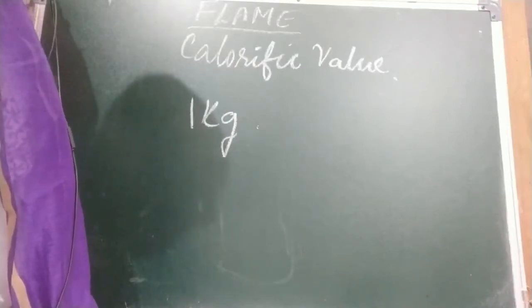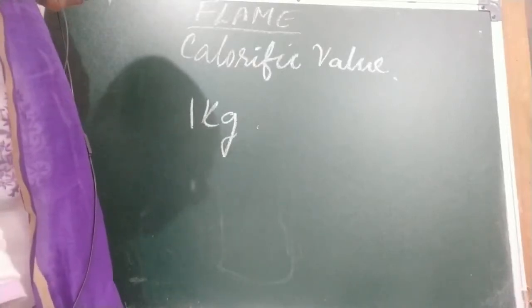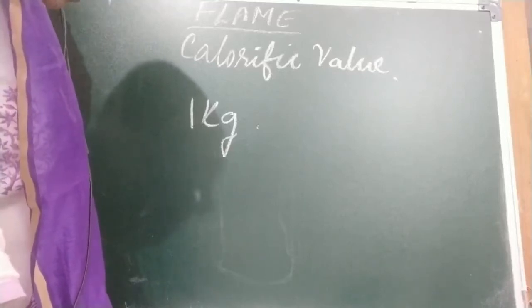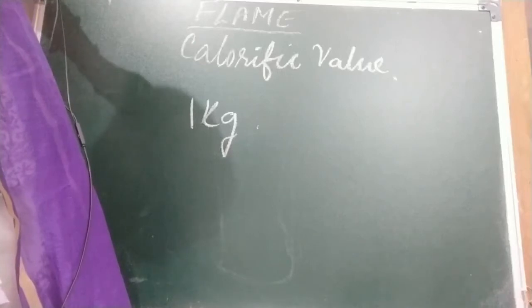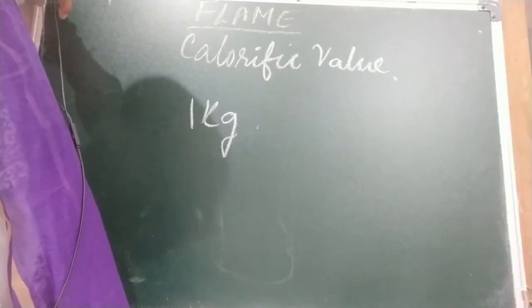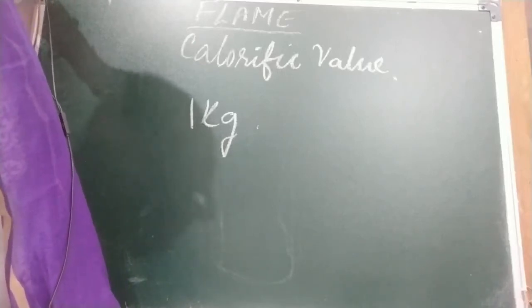Petrol, 45,000 kilojoule per kg. Diesel is also the same as petrol. LPG, 50,000 kilojoule per kg. Hydrogen gas, 1,50,000 kilojoule per kg.